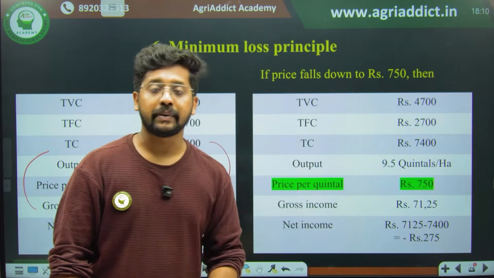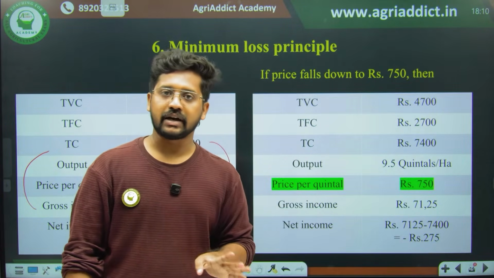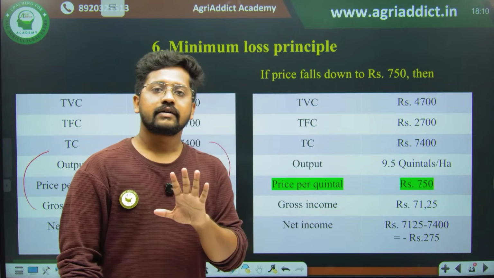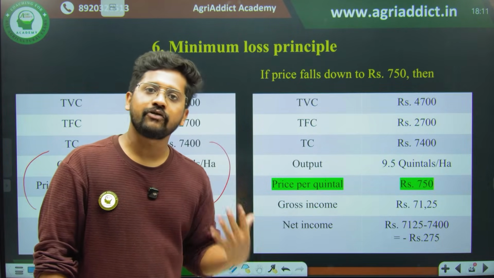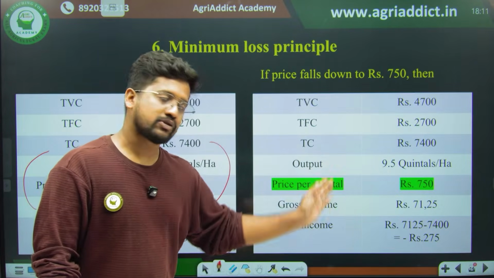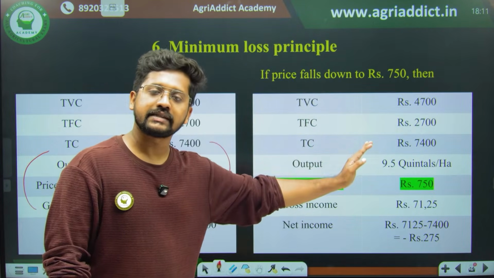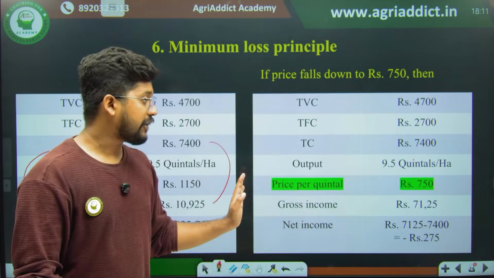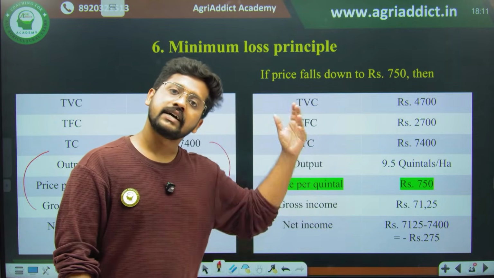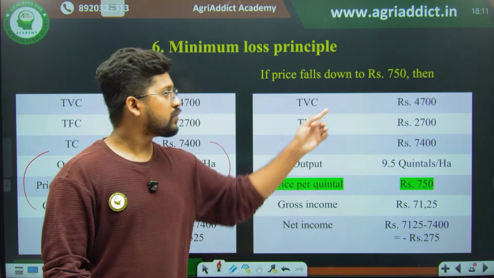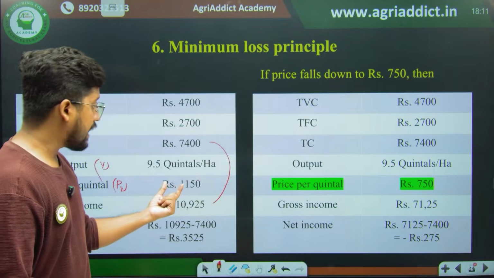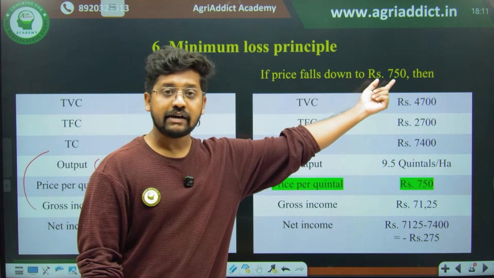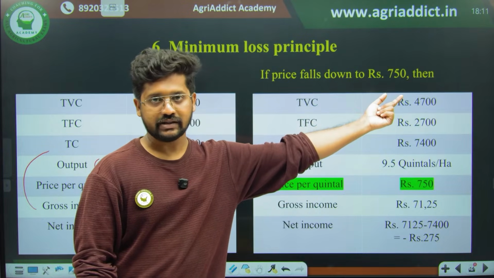But here something happened. The price has reduced in the market. The only change is that we didn't get the expected price. The same farmer sowed the next season also with this much expense, and even met the same quantity of produce, but the final price of the output has reduced due to the market scenario to 750 rupees. Earlier he had 1,150 rupees. Right now it has fallen to almost 750 rupees, almost a 300 rupee fall.